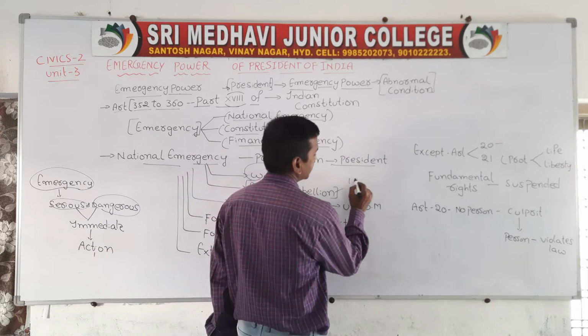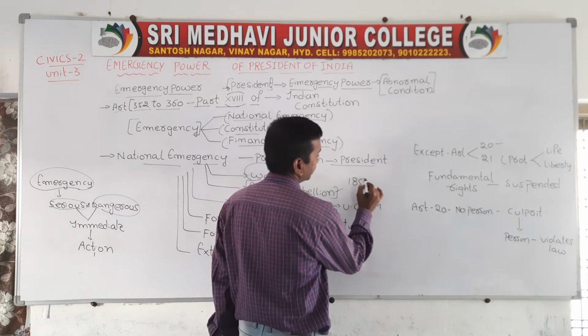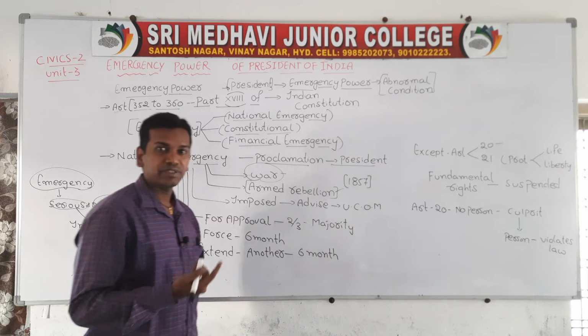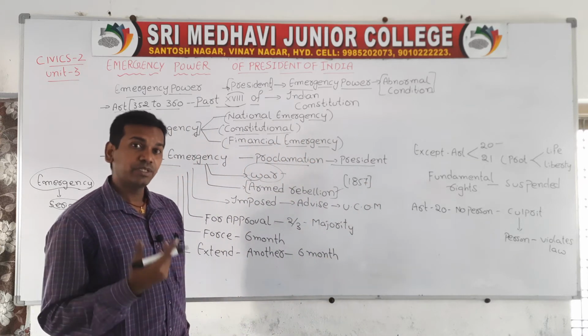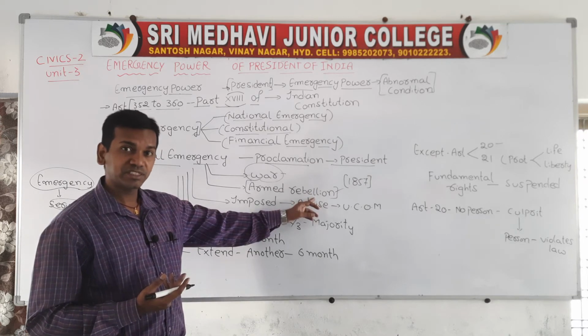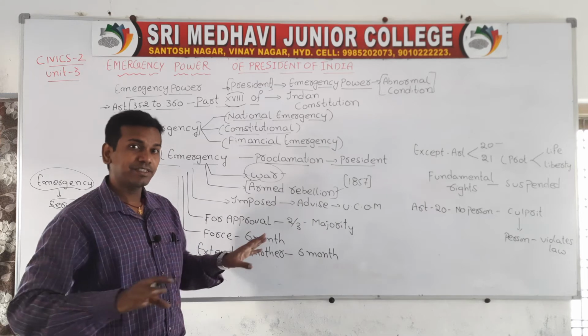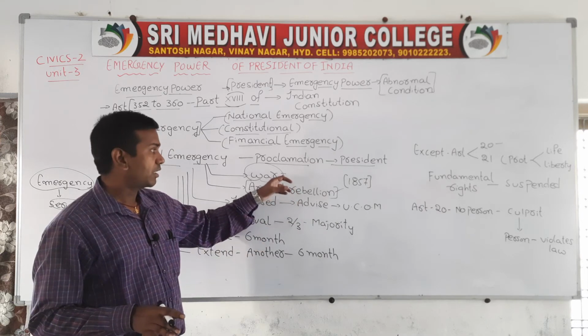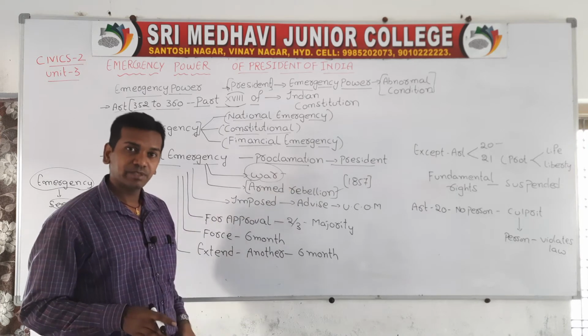The British army mainly consisted of Indian army and British army, and during that period armed rebellions took place in the British Empire. But in the Indian government, armed rebellion has never taken place. These emergencies have taken place for war.